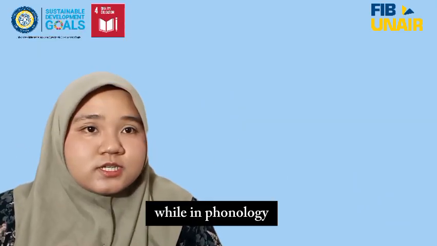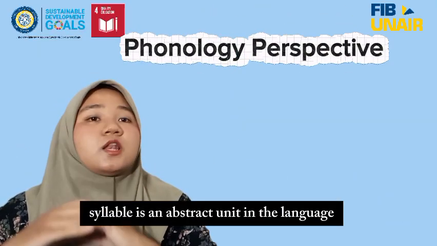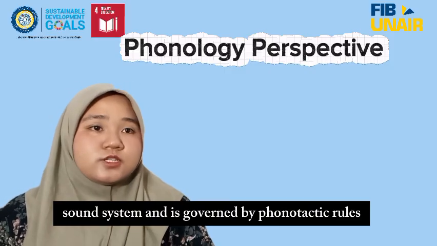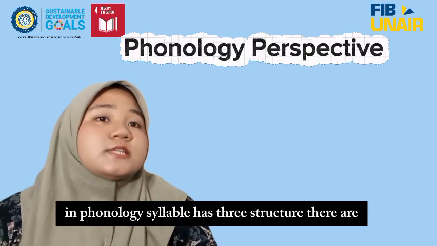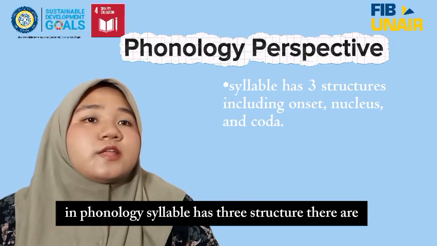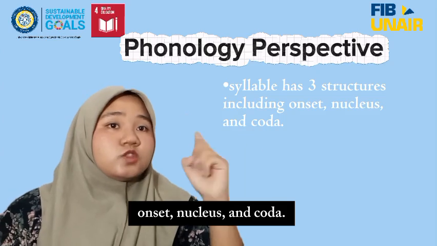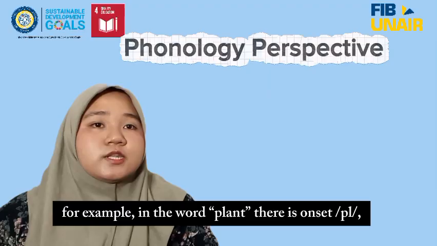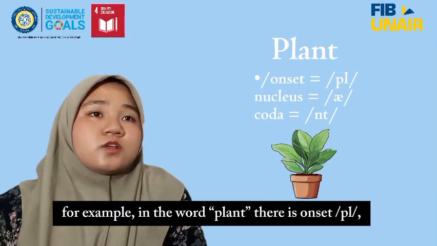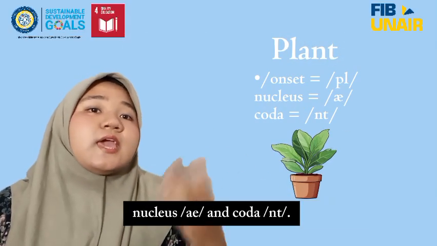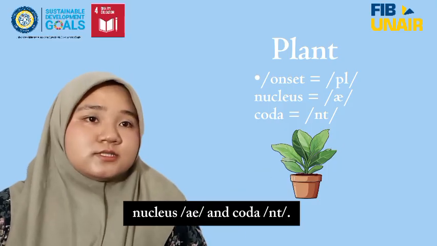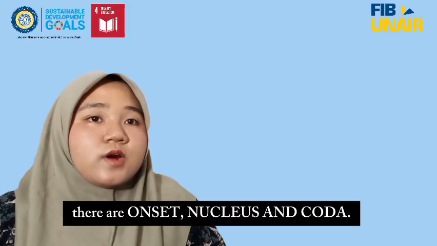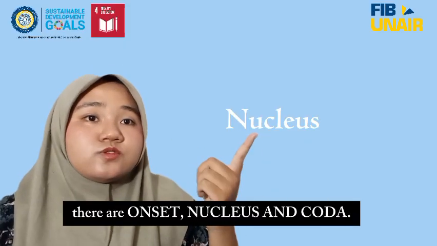While in phonology, a syllable is an abstract unit in the language sound system and is governed by phonotactic rules. In phonology, a syllable has three structures: onset, nucleus, and coda. For example, in the word plan, there is onset P, nucleus A, and coda N. The structure of the syllable has three elements: onset, nucleus, and coda.